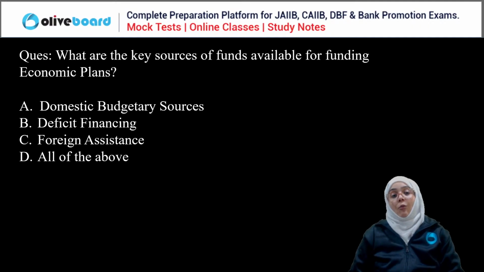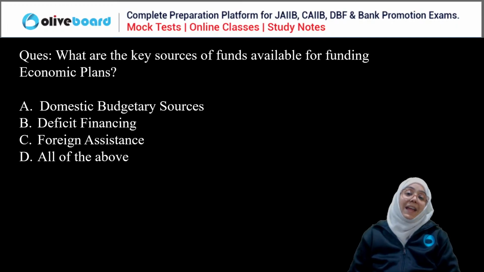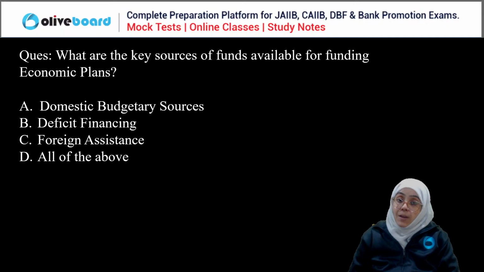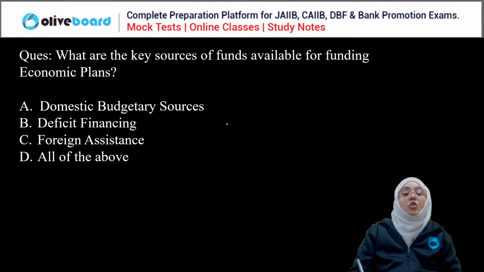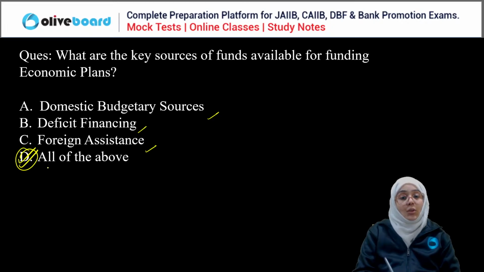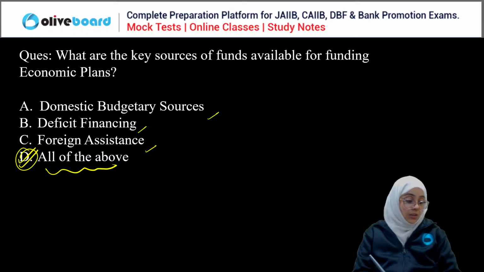Now, what are the key sources of funds available for funding economic planning? So the correct answer is domestic budgetary source, deficit financing, foreign assistance, everyone. So D is the correct answer. True, D is the correct answer, right?